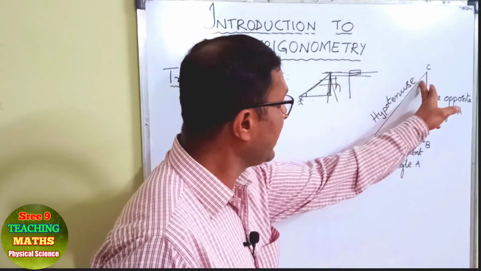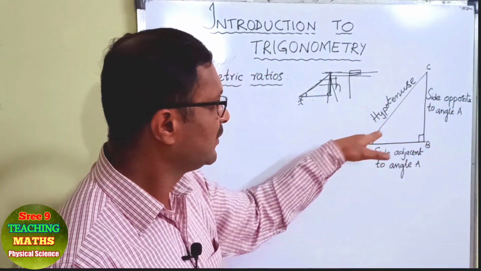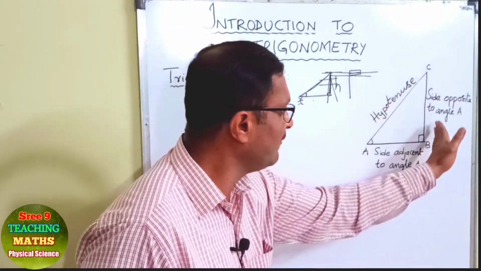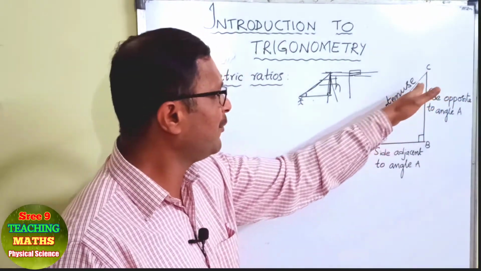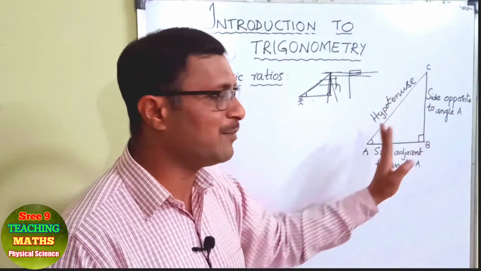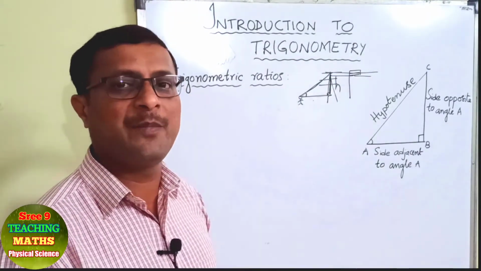Suppose you consider angle C, then what happens? This side will be the opposite side to this angle, and this side will become the adjacent side to this angle. Hypotenuse will not change because it is opposite to the right angle, right? Now let us define the trigonometric ratios.